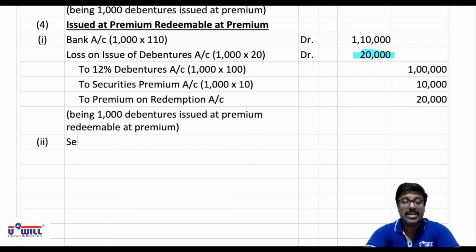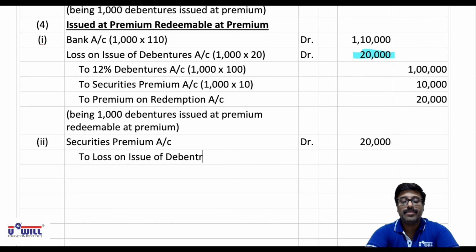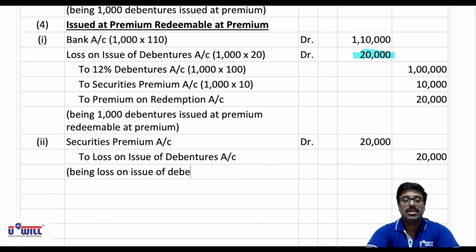So securities premium account debit with the amount of 20,000 to loss on issue of debentures account 20,000, being loss on issue of debentures written off. If the amount is insufficient, you would take from the P&L account, but here the amount is sufficient.